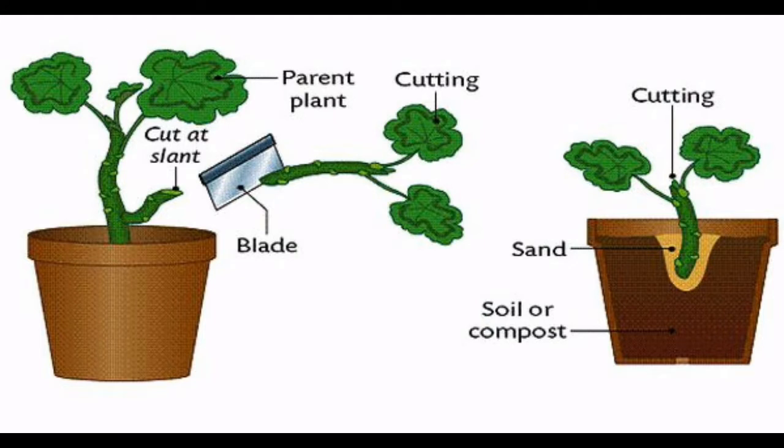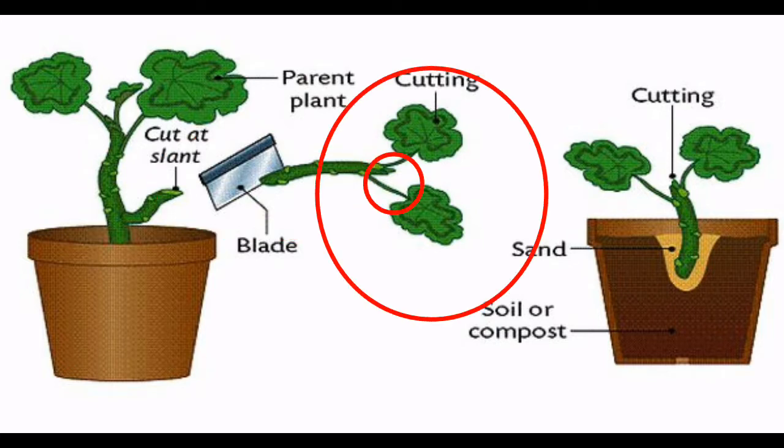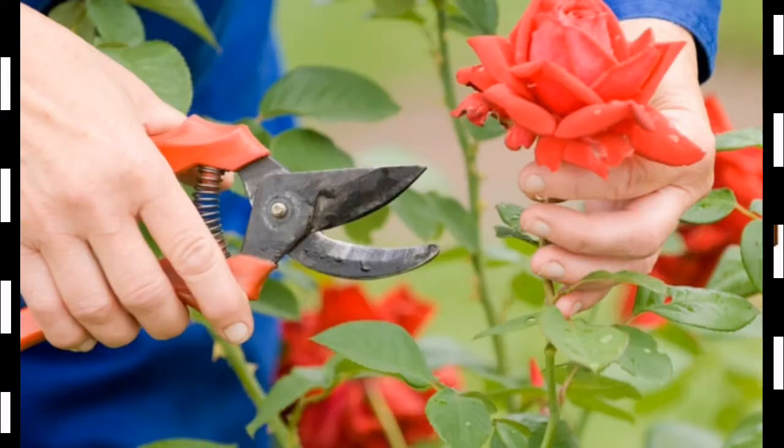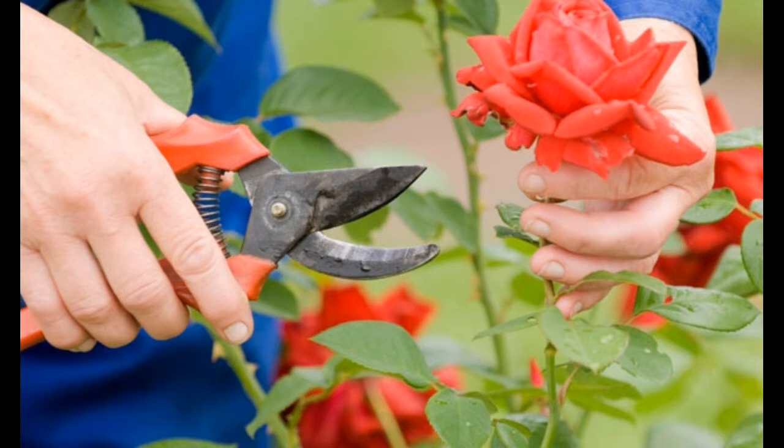To learn about vegetative propagation by stem, you have to learn what a cutting is. Cutting is a method to obtain a new plant from the old plant. So you have to cut one part of a plant which contains a bud. It is necessary to have a bud in the cutting. So first you have to take the cutting, and after that you have to bury the cutting into moist